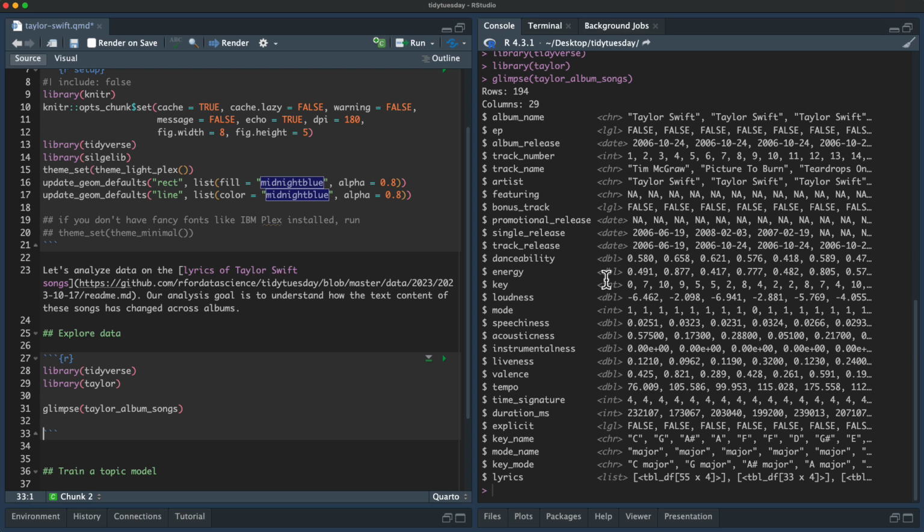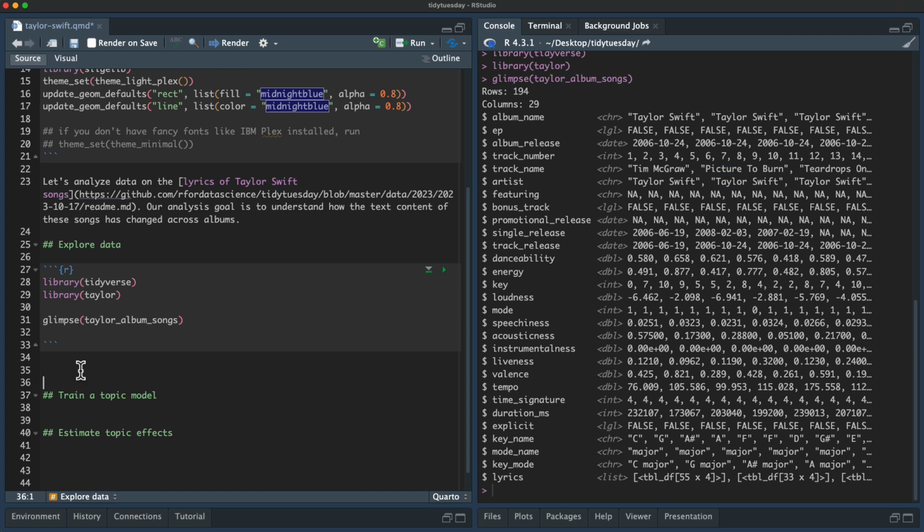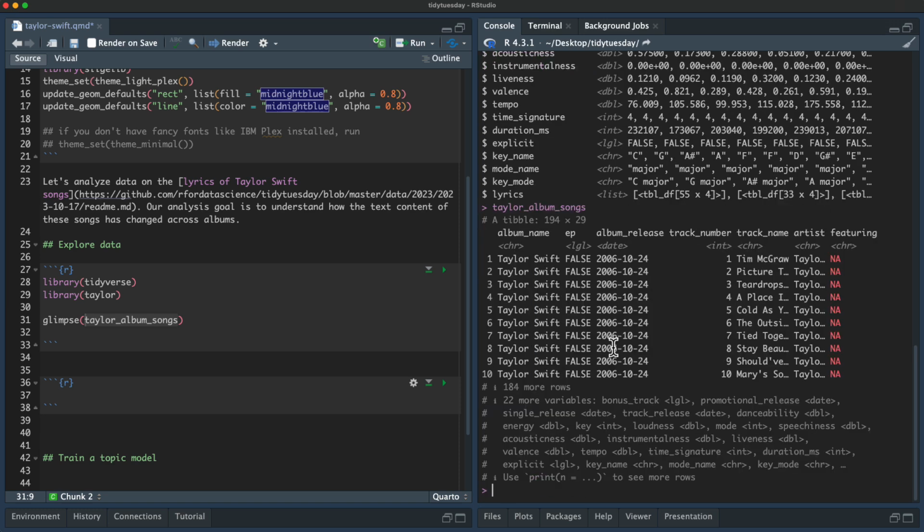And you can see here that the rows are the songs. So we have the track name, and then each of these is an album. The lyrics are in here, and that's what I really want to focus on in this analysis. So let us get those out. Notice that if I just print it out like this, oh no, you can't see it there. But notice that these lyrics here are little nested tibbles. So all the lines of the songs are inside, kind of nested. So we'll need to unnest those a little bit.